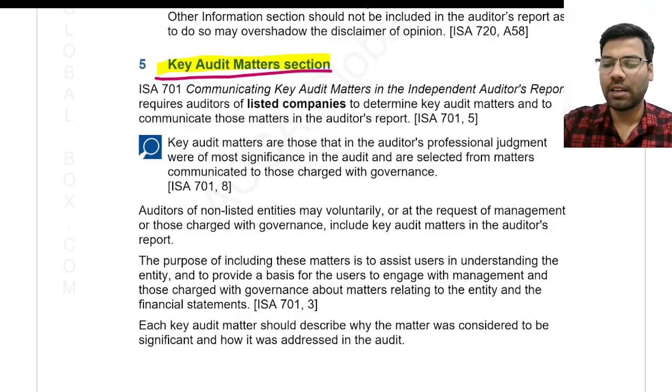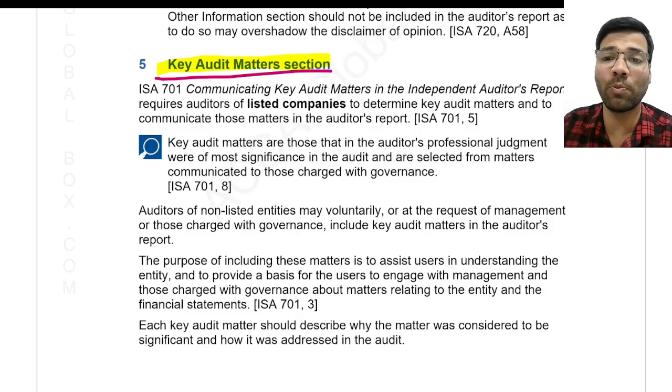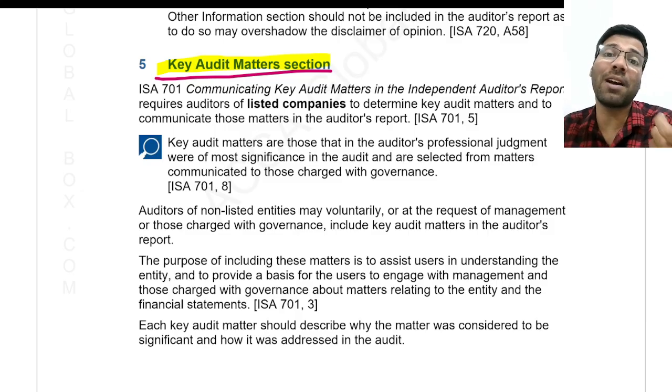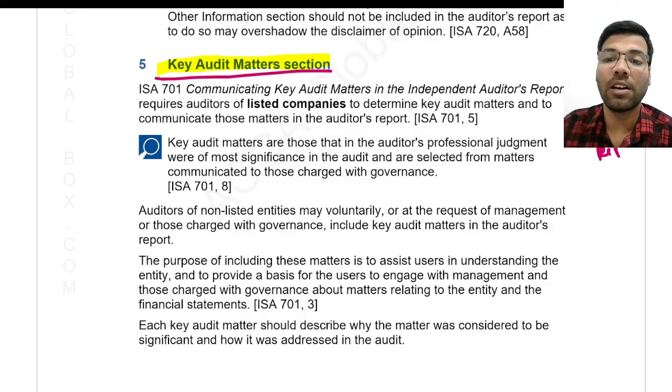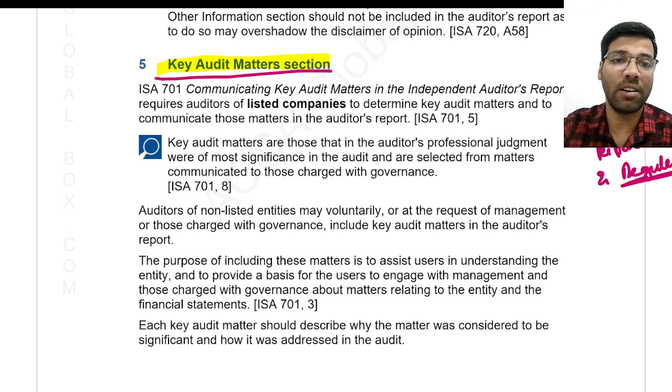Remember, listen. If the auditor wants to express the opinion, in the auditor's report he has one place called the opinion paragraph. In the opinion paragraph, he can express it here. Or if he wants to express an opinion on specified matters as per law and regulation, he has another section called report on other legal and regulatory requirements. There is another paragraph. These two paragraphs are for expressing the opinion.